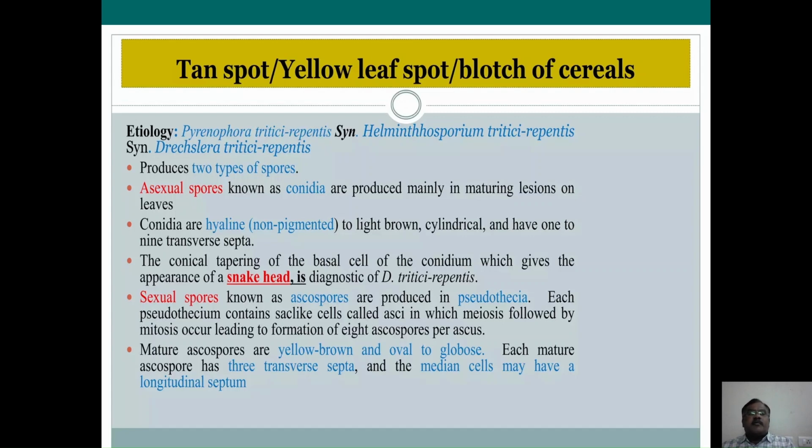The asexual spores, or conidia, are produced mainly in the maturing lesions developed on the leaves, and these conidia are hyaline to light brown, cylindrical, and have 9 transverse septations. The conical tapering of the basal cell of the conidium gives the appearance of a snake head, which is diagnostic of Drechslera tritici-repentis. And the sexual spores are ascospores, which are produced within the ascocarp pseudothecia, and these ascospores serve as the primary source of inoculum.